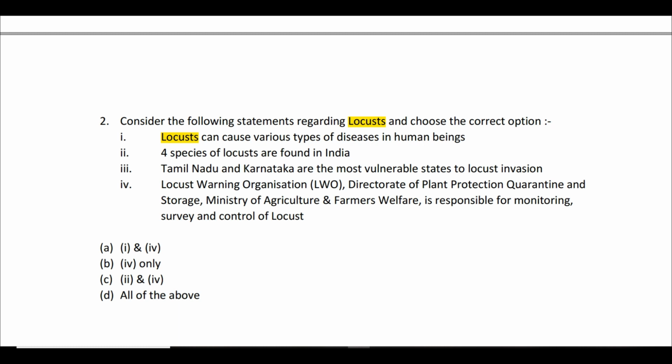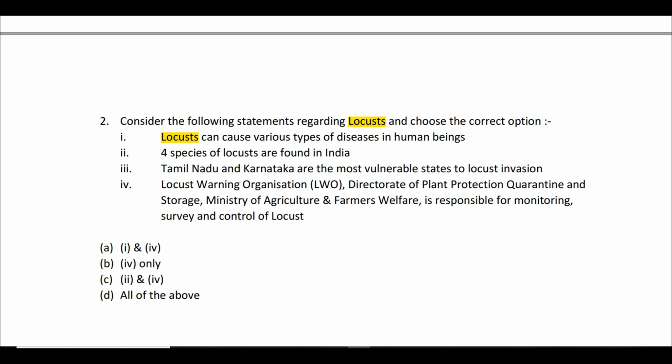Now first thing that you have to understand is what locusts are. Locusts are nothing but grasshoppers. Initially they are called hoppers when they are very small. These hoppers lay their eggs in desertic areas, semi-arid areas, and these eggs will not hatch till there is rainfall.